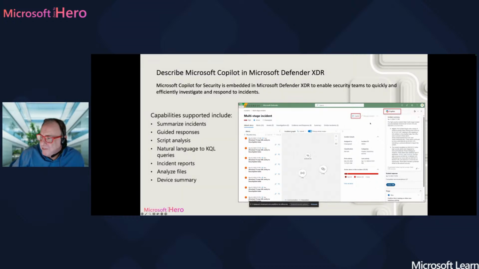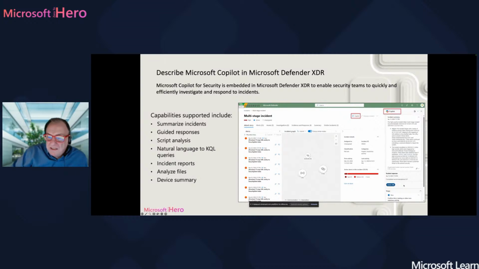This is something very, very good, because as you can see here, if you click that button, it will give you immediately the incident summary with the date and the time, and you have a summary of what actually happened. And if you read it, you can understand what's the situation here. You can get guided responses. As you can see down here, it can give you some recommendations also.